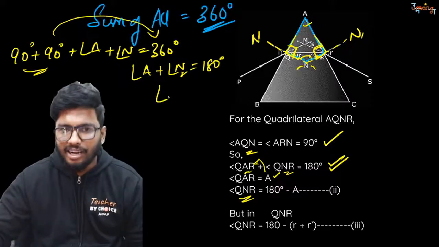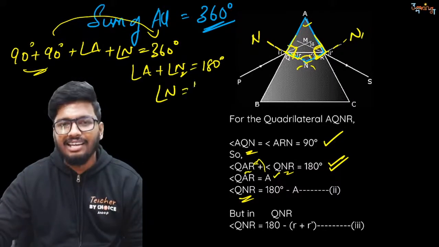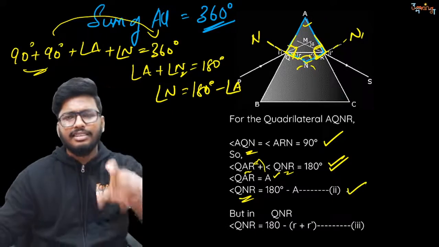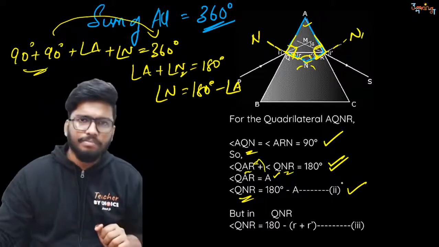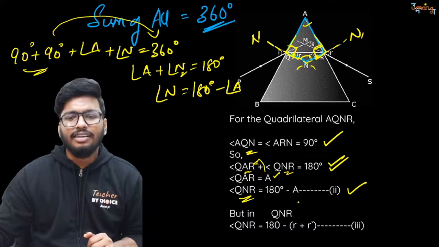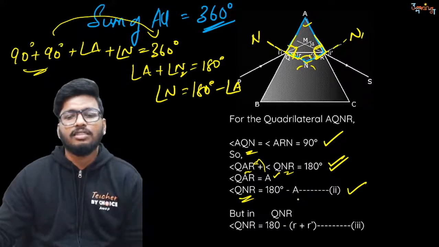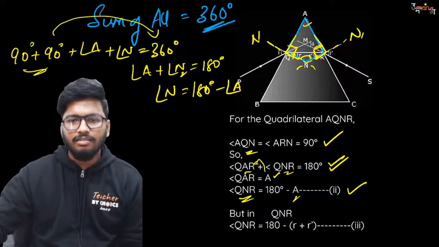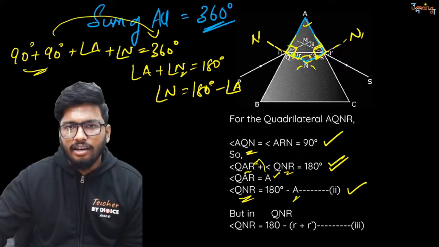Because what? I'm writing, in other words, angle N is equal to 180 degrees minus angle A. That's what I'm getting, and that is what I've written over here as well. This is my second equation. Now, what is this A? Now, take the triangle, guys. Take the triangle QNR.